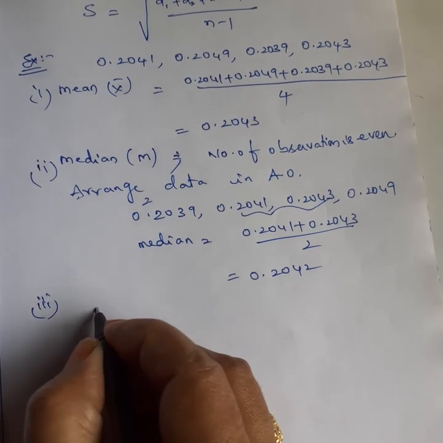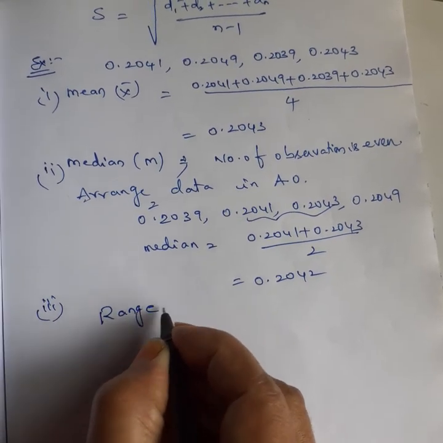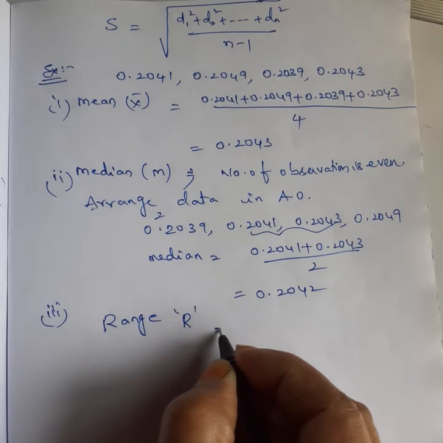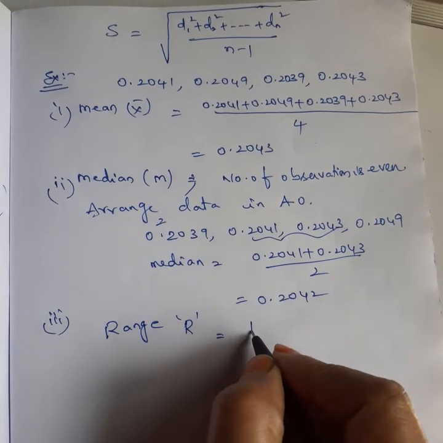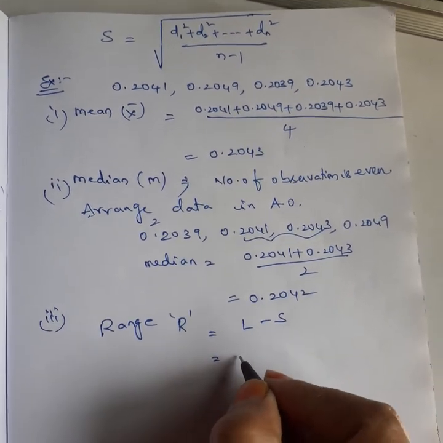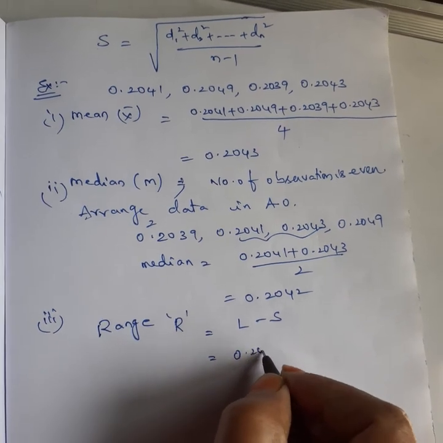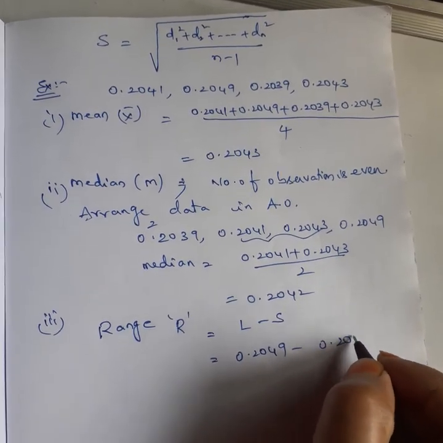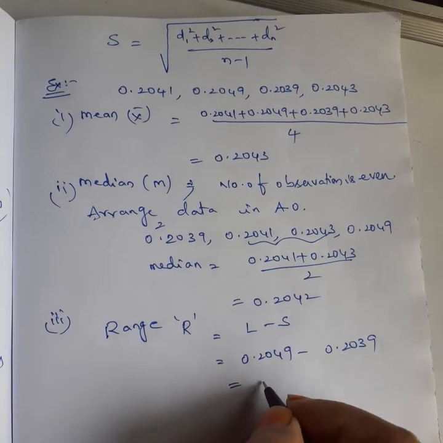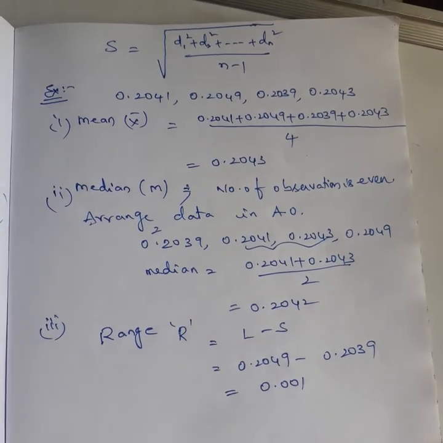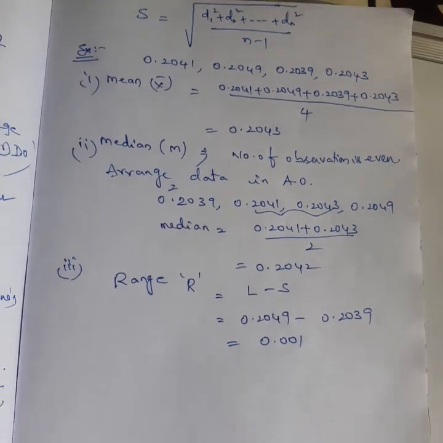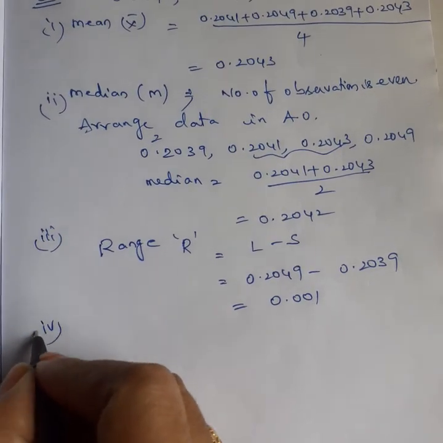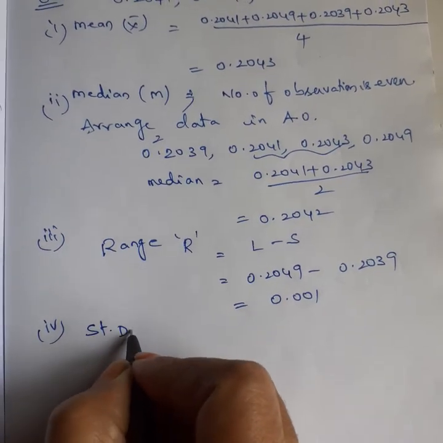The third one is range. Range is the highest value minus the lowest value. What is the highest value here? 0.2049. What is the lowest value here? 0.2039. So the range is 0.001.